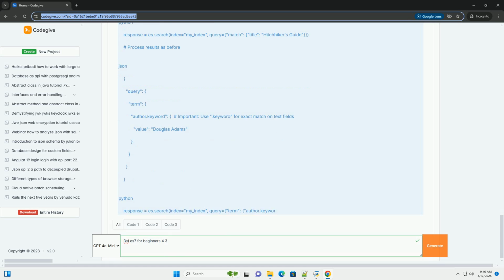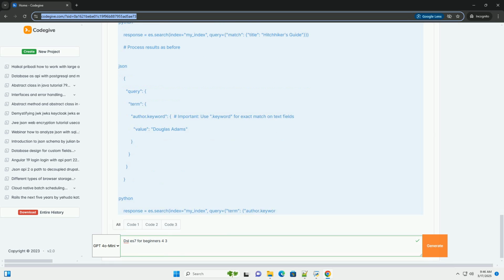Constant_score query. The constant_score query wraps another query and assigns a constant score to all documents that match. This is useful when you want to apply a fixed score boost to certain results, regardless of their actual relevance. It is often used with the filter clause inside a bool query to ensure that only certain documents contribute to the overall score. This query searches for documents with Hitchhiker's Guide in the title or by Douglas Adams. Documents by Douglas Adams will receive a score boost of 2.0.